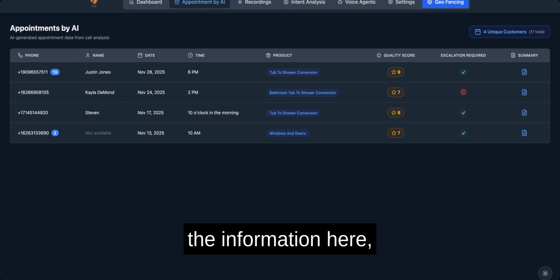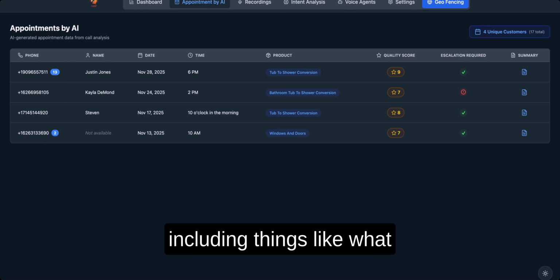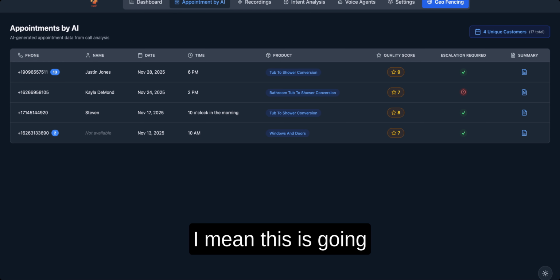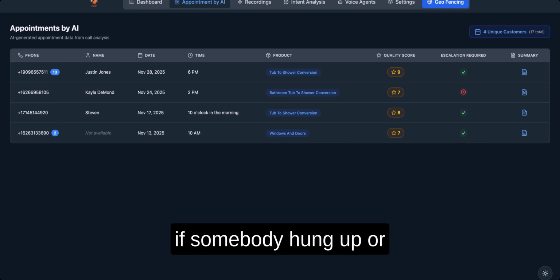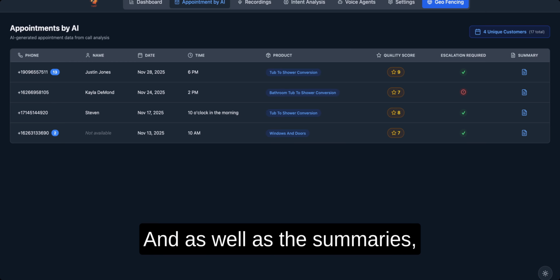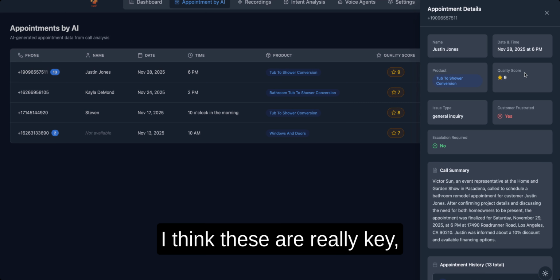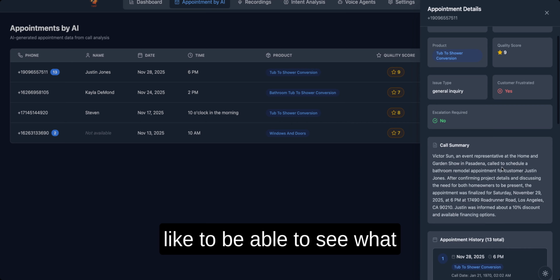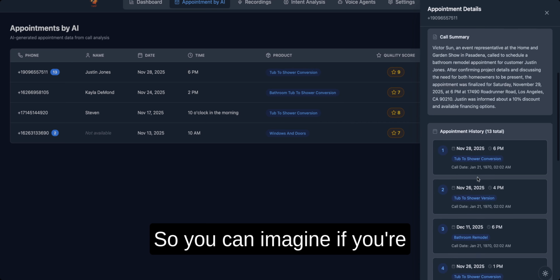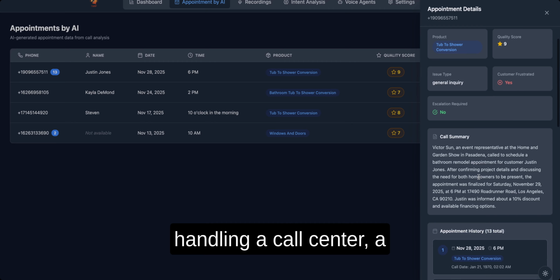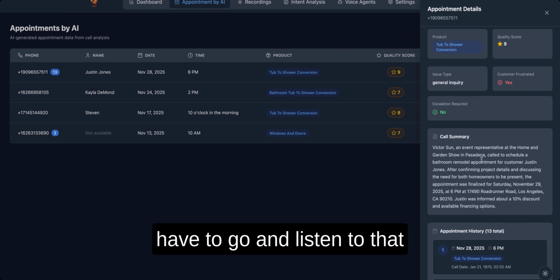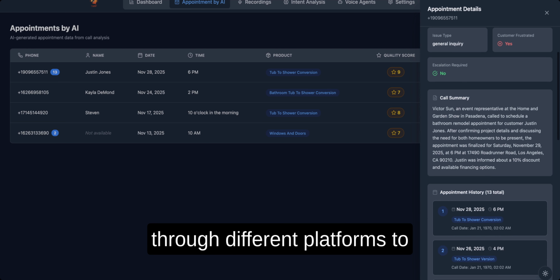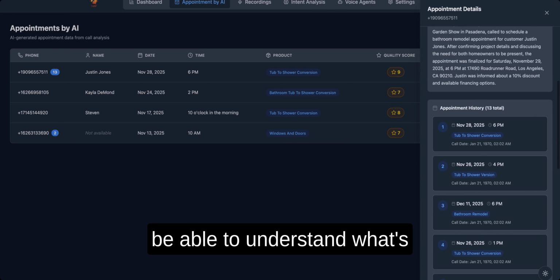And you'll see all the information here, including things like what the product was, the quality score, escalation required. I mean, this is going to be super useful, especially if somebody hung up or maybe one of the questions wasn't answered, as well as the summaries. I think these are really key, to be able to see what happened on that phone call. So you can imagine if you're handling a call center, a human call center agent, you'd have to go and listen to that call, or you might have to go through different platforms to be able to understand what's happening.